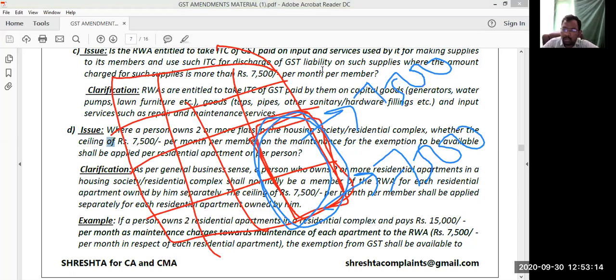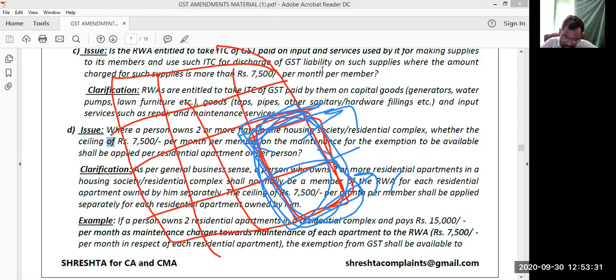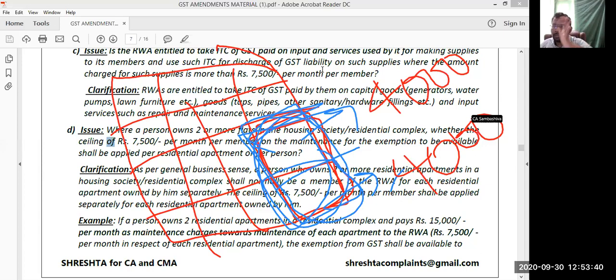Though these 2 flats are owned by me, for each flat I need to look into how much maintenance charges I am paying. For each flat where I am paying maintenance charges of more than 7,500, it is liable to GST. Not collectively. Suppose for each flat we are collecting 4,000 per month. Sir, you are owning 2 flats, right? So 4,000 into 2 flats, you are paying 8,000, sir. So 8,000 exceeds 7,500, so liable to GST.